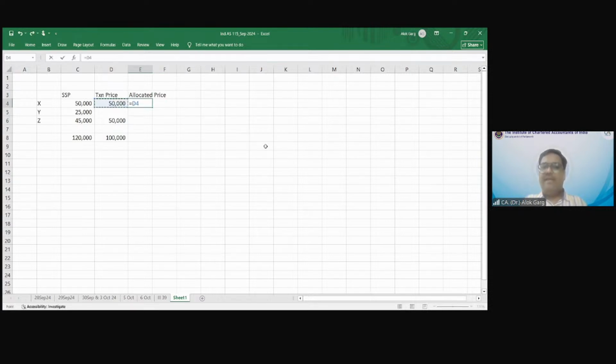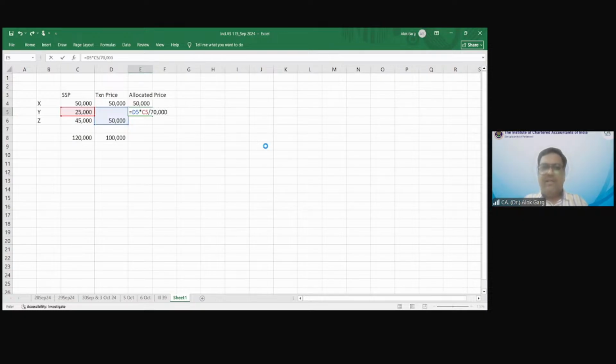Of course, for X there is no issue. Sir, the 50,000 is to be allocated in the ratio of 25 and 45. So 50,000 multiplied by 25 divided by 70, and 50,000 multiplied by 45 divided by 70.